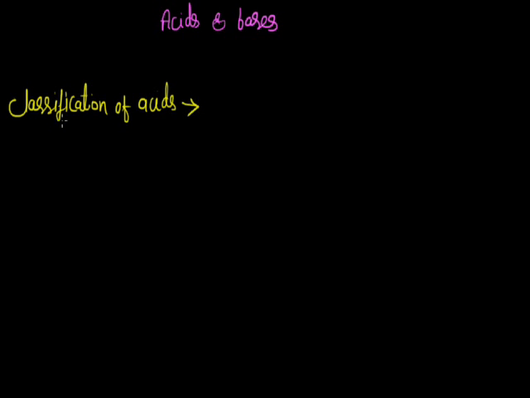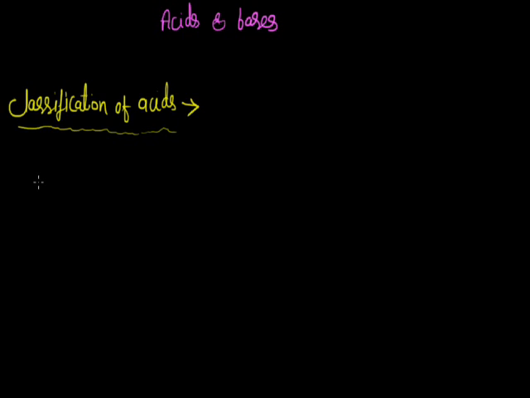Acids and bases. Now we are starting the classification of acids. In the previous chapter, we have already classified the acids on the basis of their occurrence or sources.